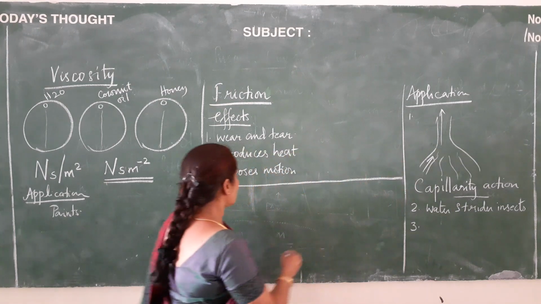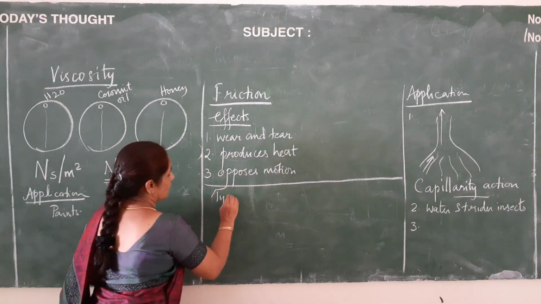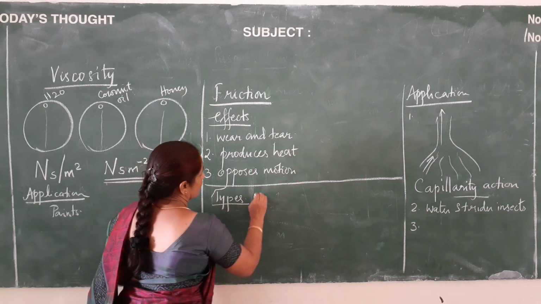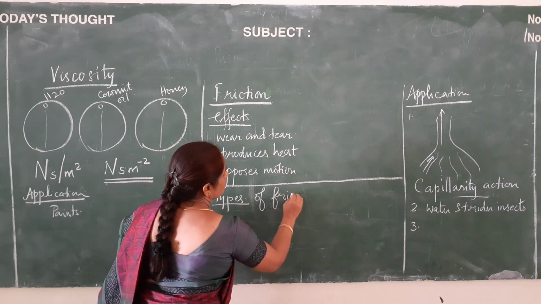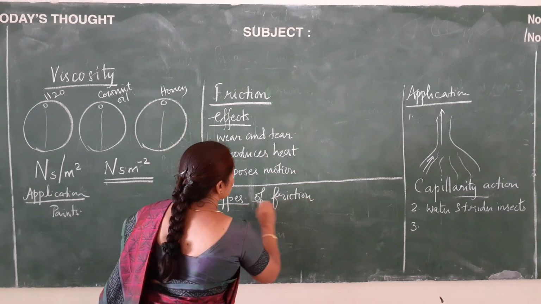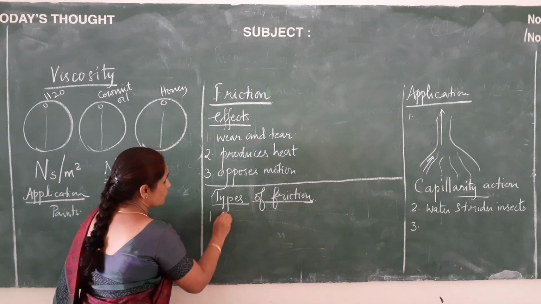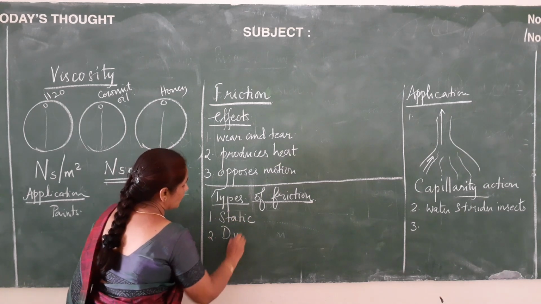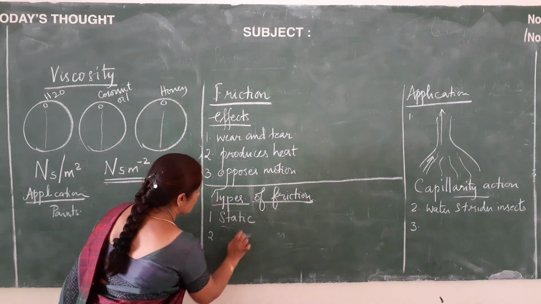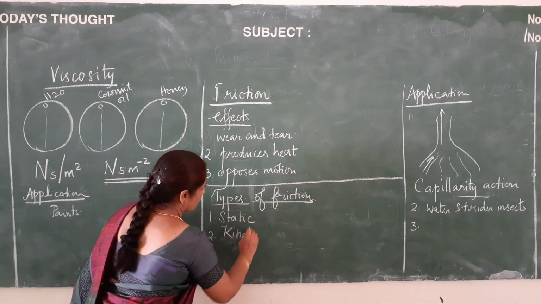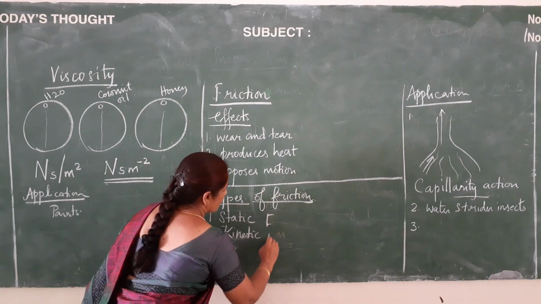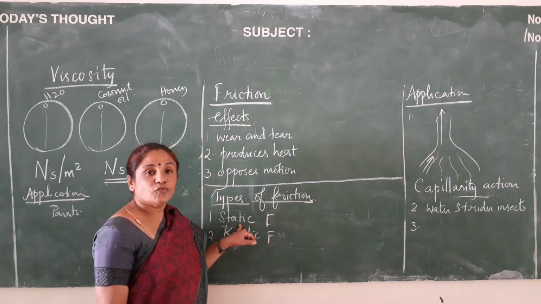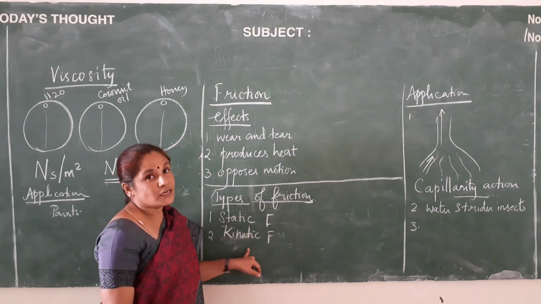Next we shall see what are the types of friction. Here we are going to learn about two types of friction. The first one is static friction, and the second one is kinetic friction.